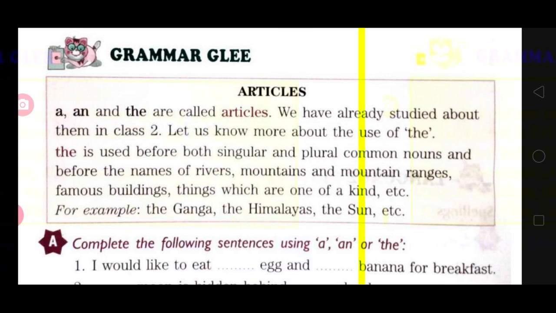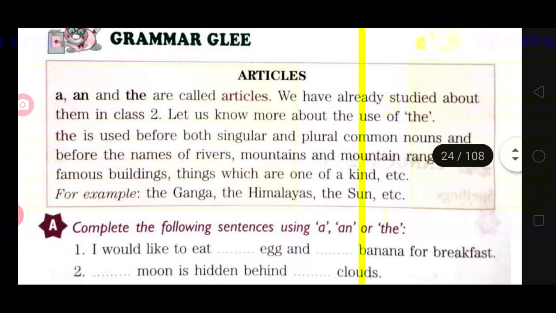But for example, the word union. U is a vowel, not a consonant, but its sound is ya. Its sound is a consonant sound. Then here we will use a also, because it doesn't matter that it starts with a vowel, but its sound should be consonant. Now we will come to the second one, an.